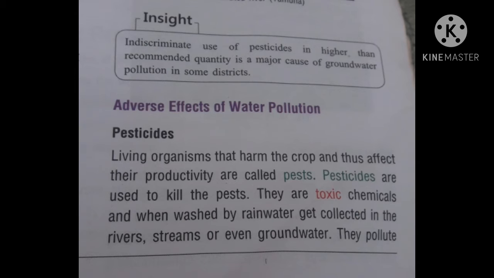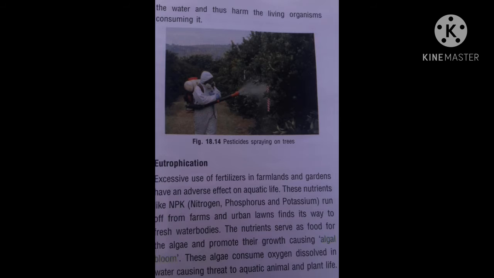Pesticides are used to kill the pests, and these pesticides are toxic chemicals, and when washed by rainwater get collected in the rivers, streams, or even in the groundwater, and they pollute the water and thus harm the living organisms consuming this water. Children, you are seeing figure 18.14, pesticides spraying on the trees.